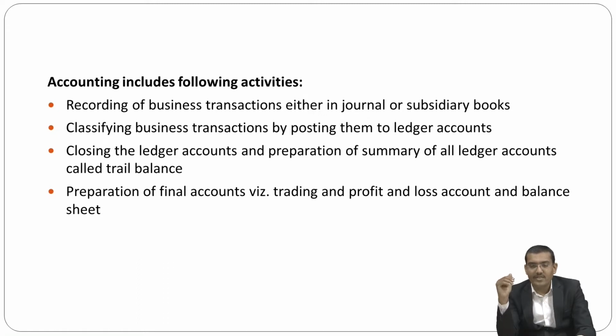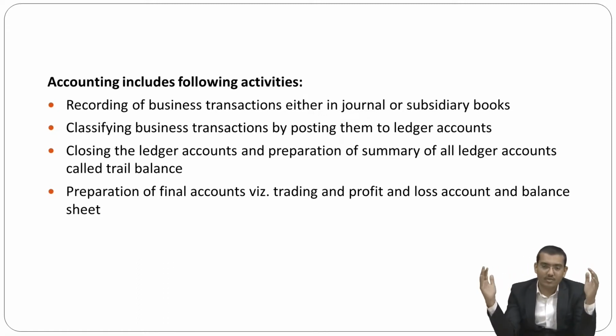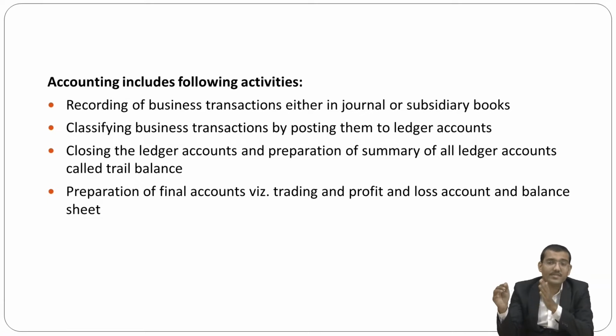So ultimately, where does this journey start, my dear friends? From journal to final accounts. You have to prepare firstly the journal, then the subsidiary books, then posting into the ledger, then carry forward the ledger balances and summarize them into the trial balance. And according to that trial balance, you have to prepare the trading account, profit and loss account, and balance sheet. This is the journey of accounting. It keeps the record, classifies, summarizes, and prepares the final accounts. So these activities are included in the accounting system.